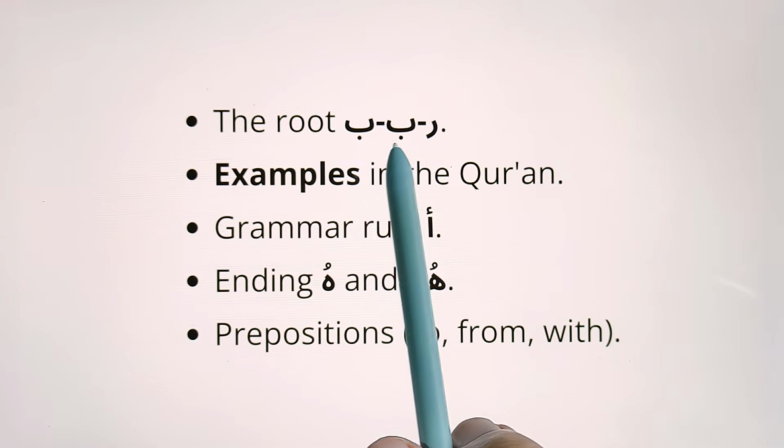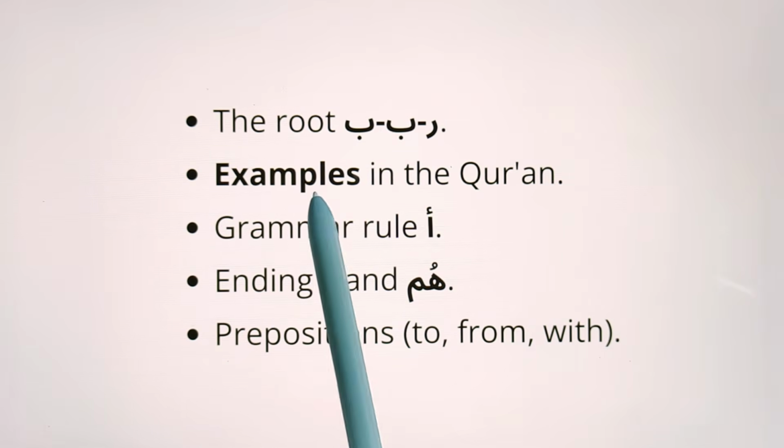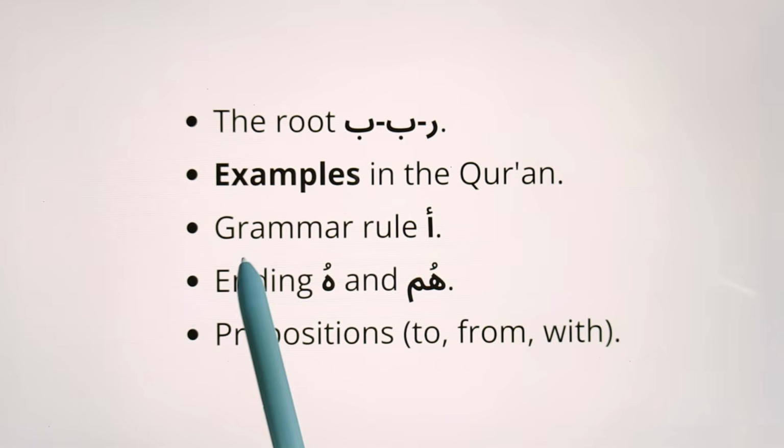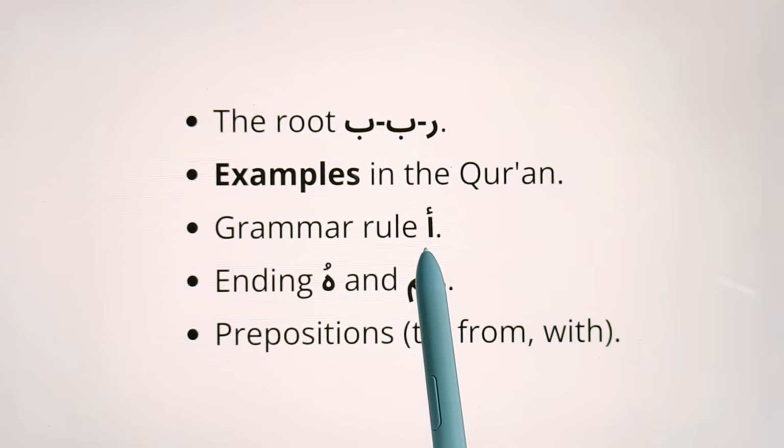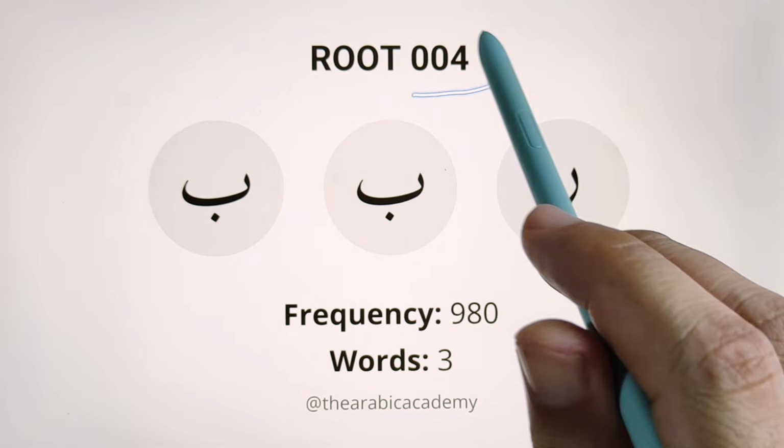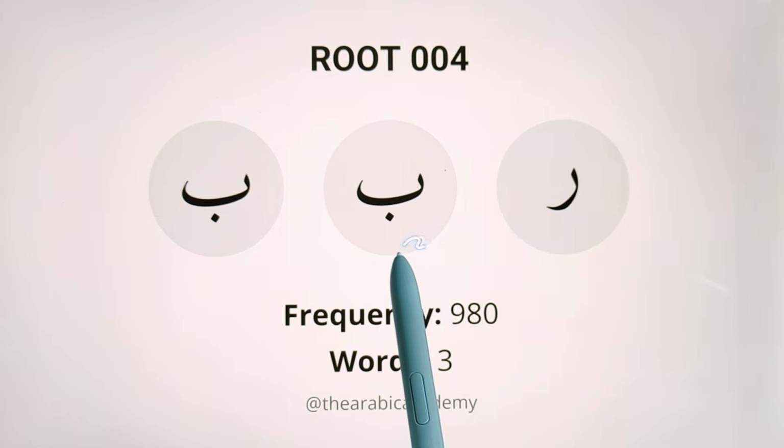In this lesson, we will learn the root ra, ba, ba. We will go through some examples from the Quran. We will learn some grammar rules, endings, who and whom, and some prepositions. Root number 4, ra, ba, ba.